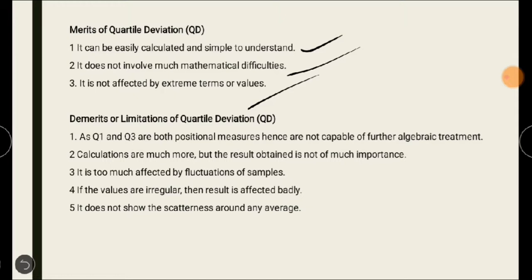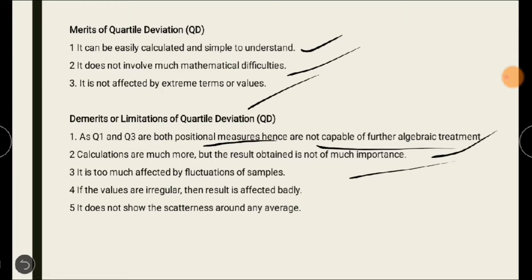Then demerits. See, as Q1 and Q3 are both positional measures, hence they are not capable of further algebraic treatment. This is one drawback. And calculations are much more, but the result obtained is not much important. So it is too much affected by fluctuation of samples.